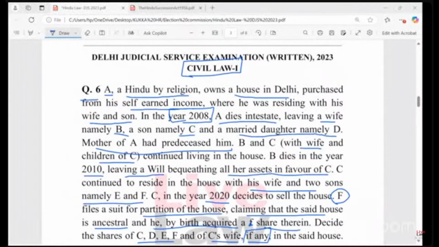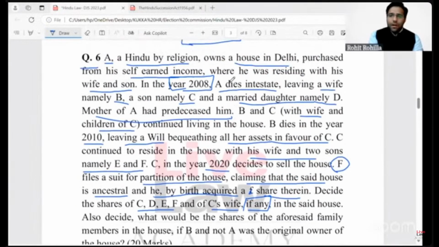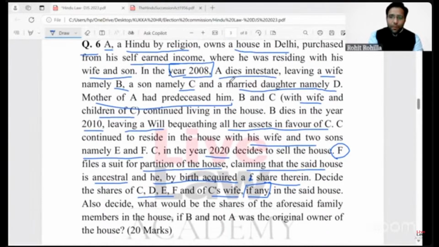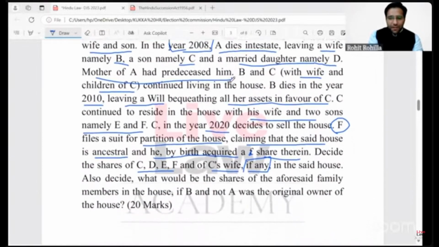Okay. So I think the question was covered till the time we got disconnected. Maybe we can start just a little further. So I was reading out the question and highlighting the important facts that are going to be important in order to solve this question, in order to identify the issues.